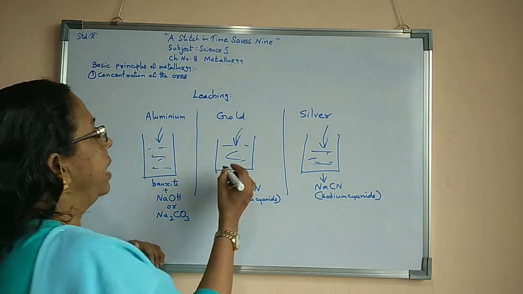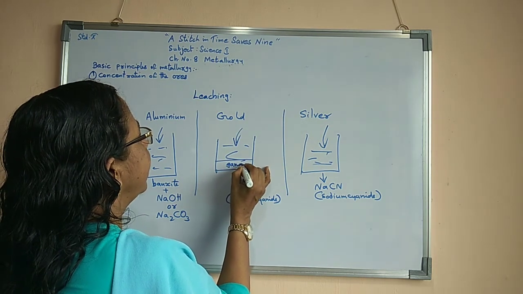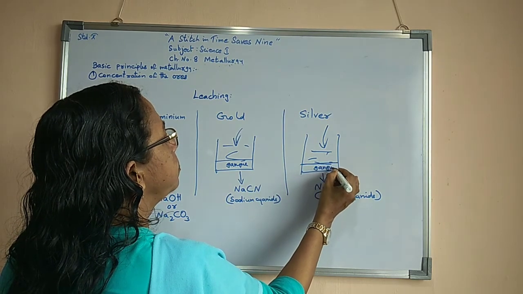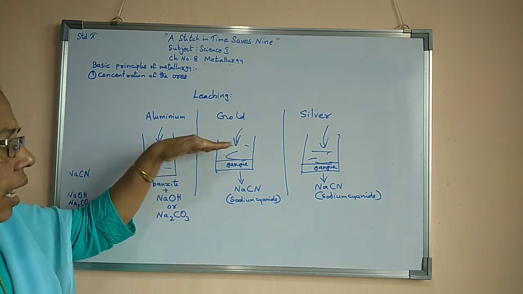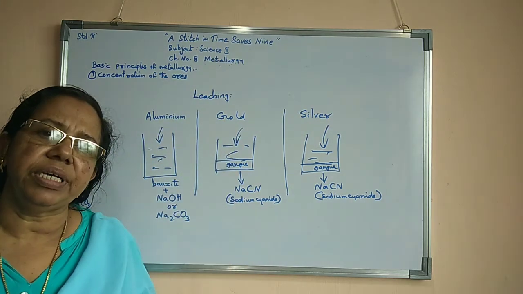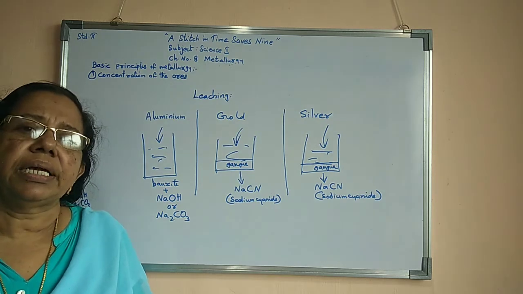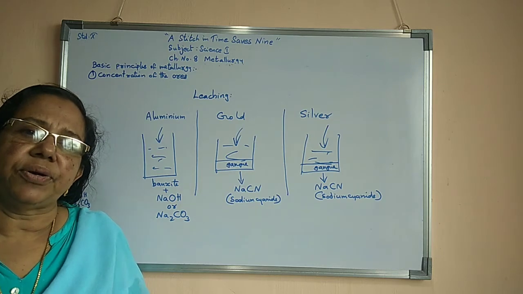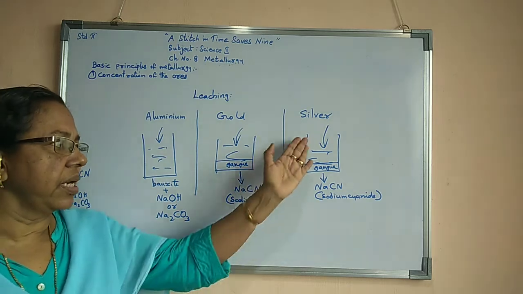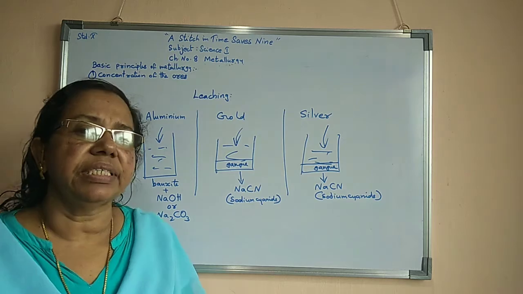As a result, the gangue particles will collect at the bottom, here and here also. Then the upper part will have the mixture of gold and sodium cyanide, which can be separated out by some other chemical reactions. As a result, gold can be separated from this solution. Similarly, here also the gangue will settle down, and afterwards there will be the silver and sodium cyanide mixture.